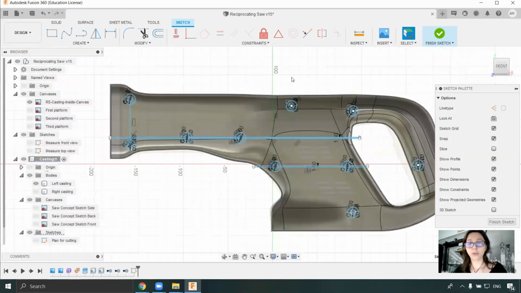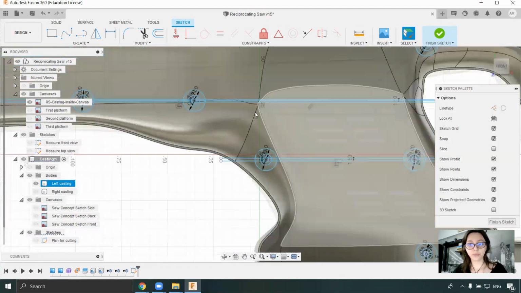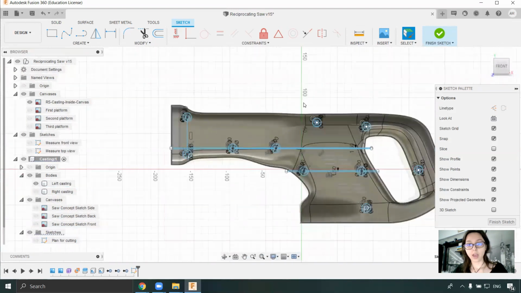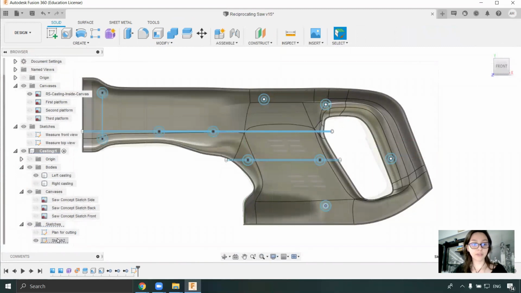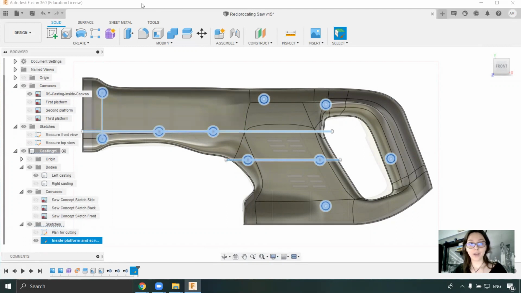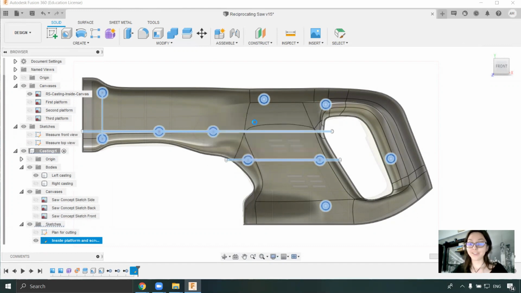Good. So for now, I will finish the sketch, but in the next videos, we will create the other platforms and parts, and then we will start extruding them. So I will finish the sketch for now. I will rename the sketch. And I will finish the project right now by saving this version inside platform and screw holder sketch. And see you in the next video.